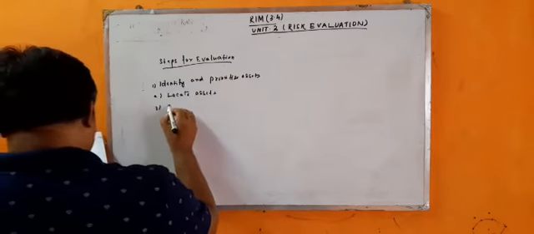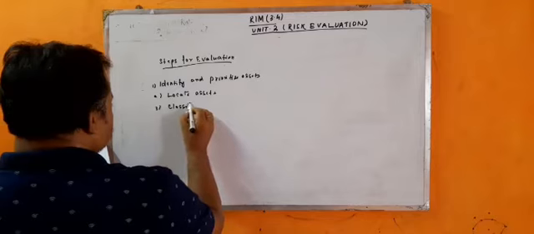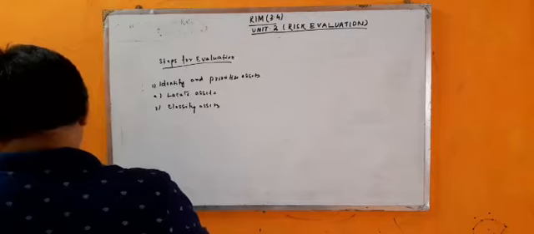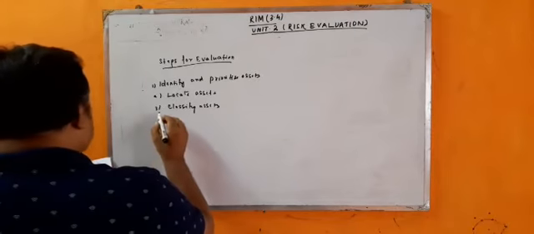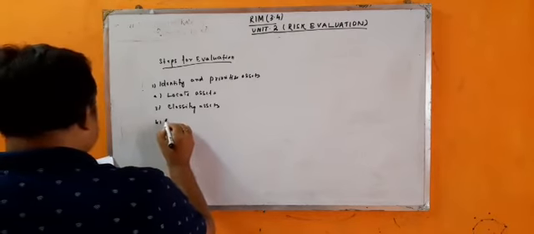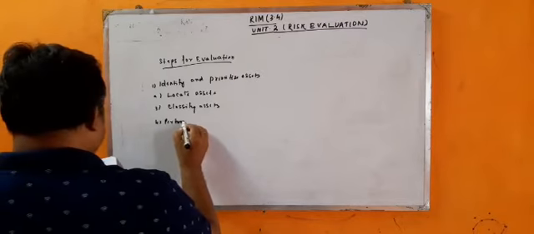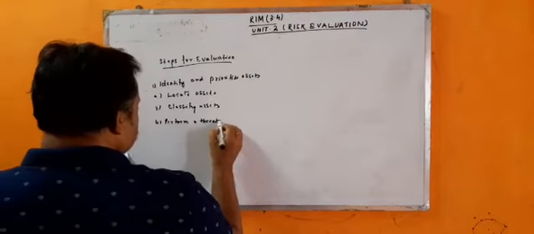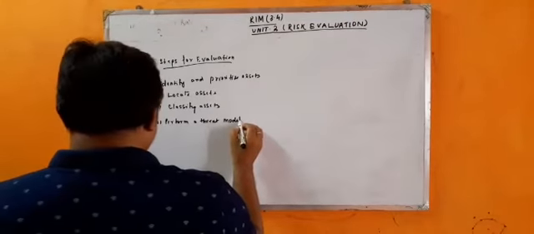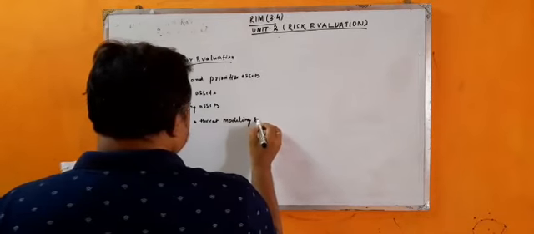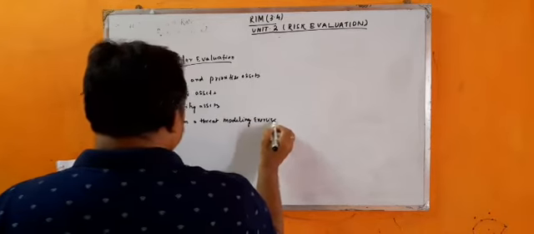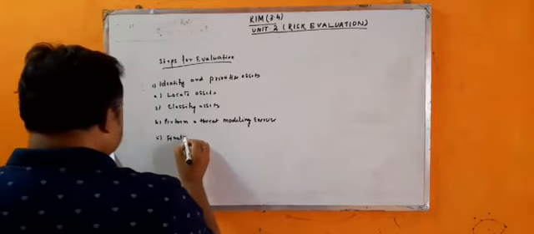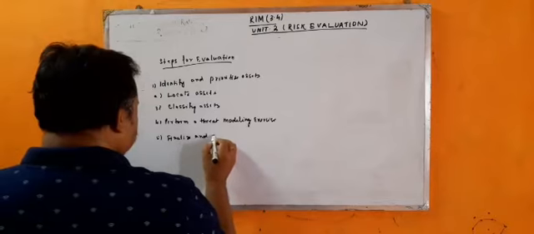Third, classify assets. Fourth, perform a threat modeling exercise. And fifth, finalize and make a plan.